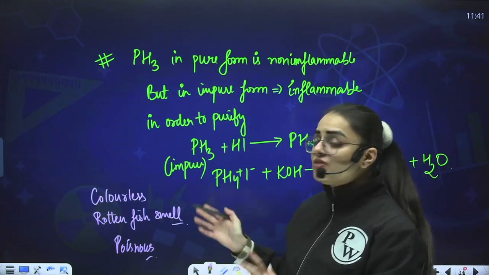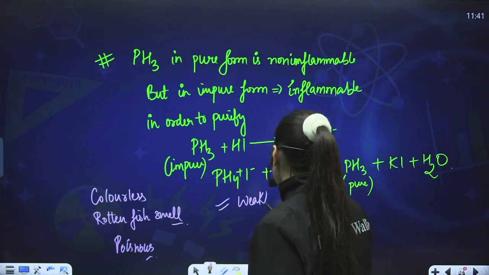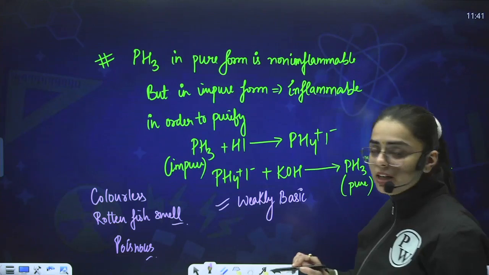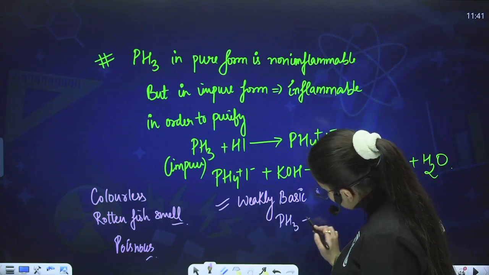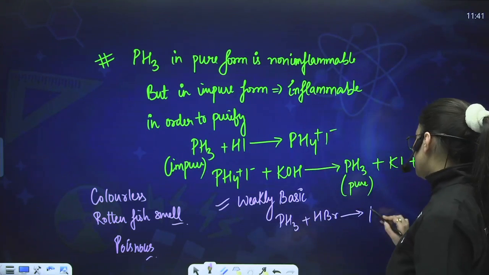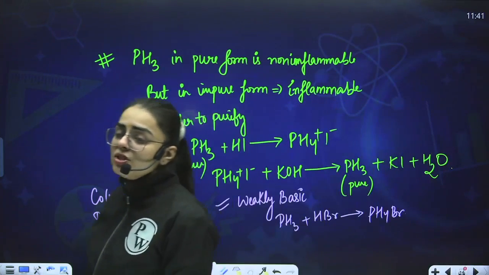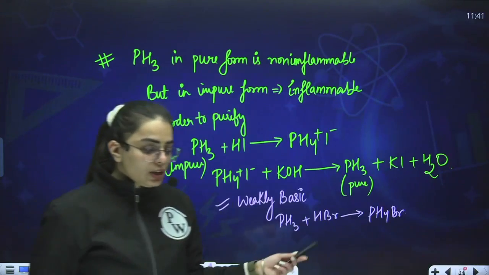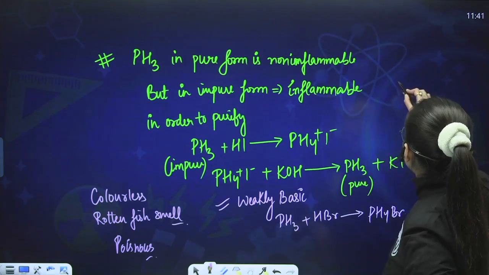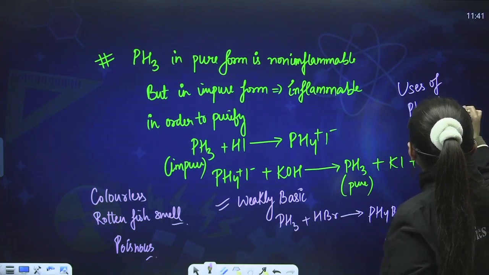One more thing, just as we did in ammonia, it is weakly basic in nature. Now when I'm saying it is weakly basic in nature, that means if I react phosphine with HBr, what I shall obtain from here? Now this is a very simple reaction. It is PH4Br that is being obtained. Okay, so these are the certain reactions that you have to do in the chemical properties. Now if I talk about the uses of this, you can read from the NCERT, students. Uses of phosphine is kept as your homework that you have to read from NCERT.